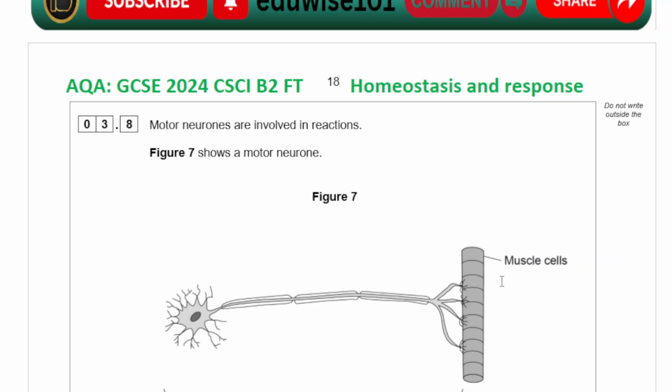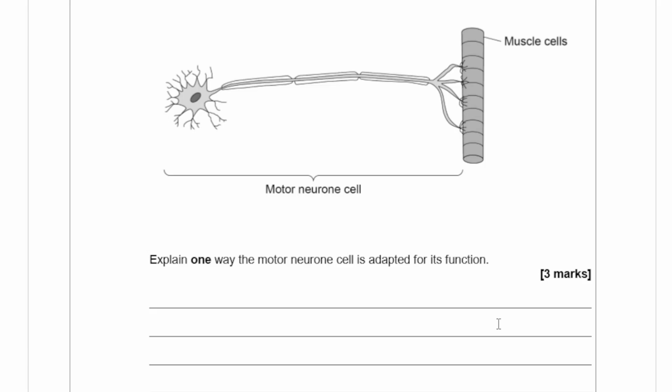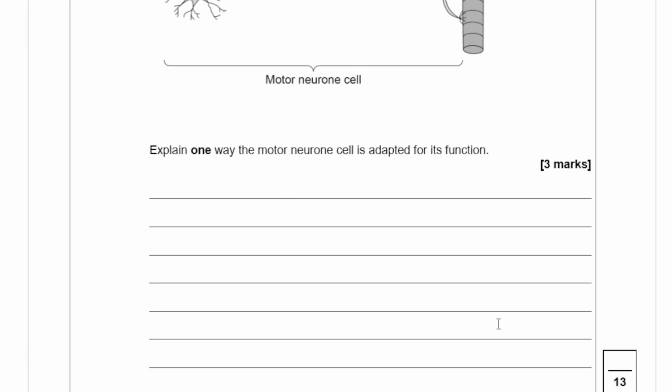Question number 3.8. Motor neurons are involved in reactions. Figure 7 shows a motor neuron. So you have a motor neuron. Explain one way the motor neuron is adapted for its function.